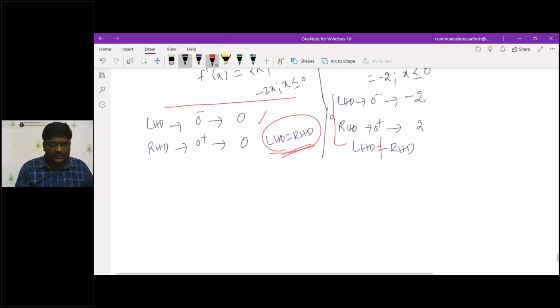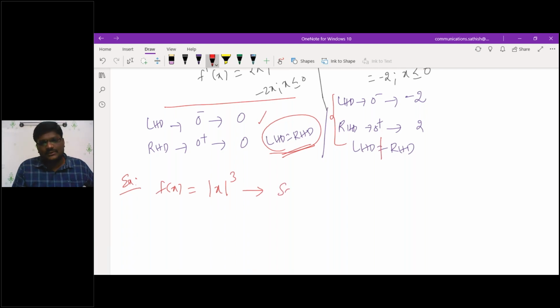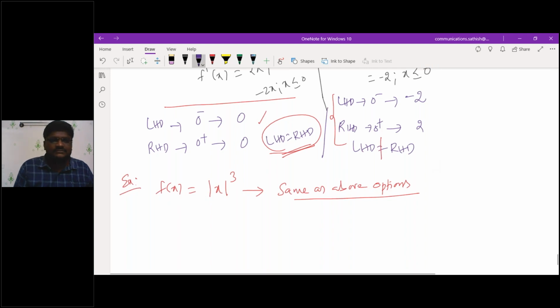Similarly, this is one of the previous GATE questions. Example: f of x is equivalent to mod x whole cube. Same options, options as above. Give me the answer for that. Nothing is there, simple statement. Directly with this analysis, you can tell the answer. That's all. With that analysis, give me the answer.